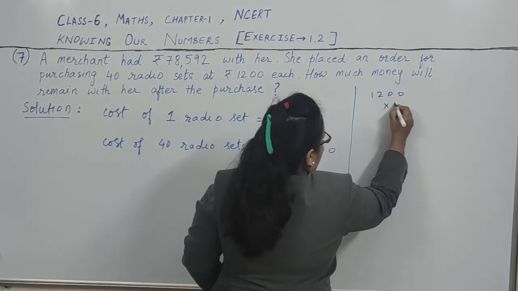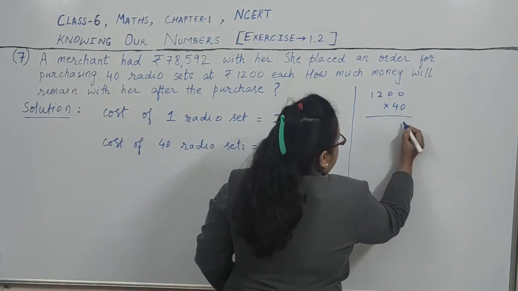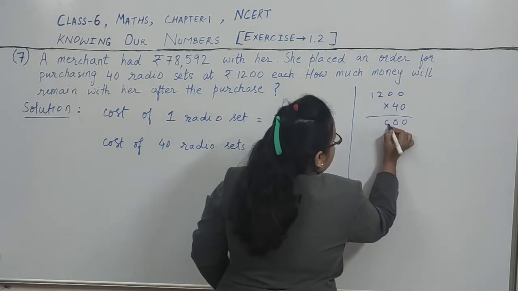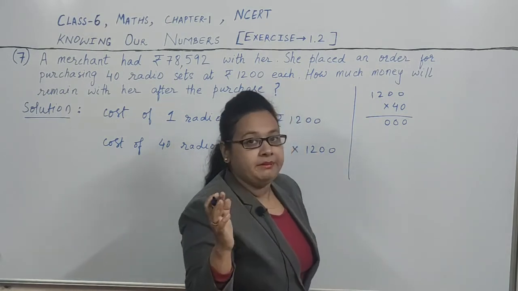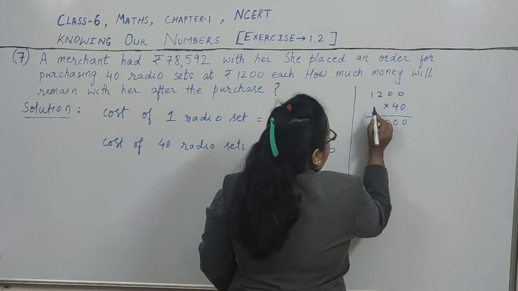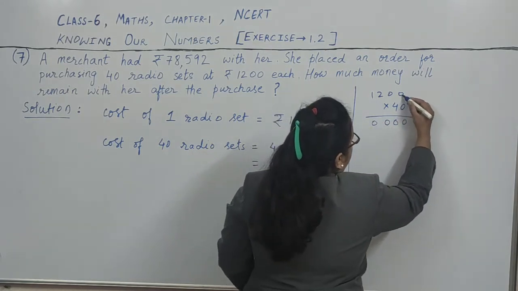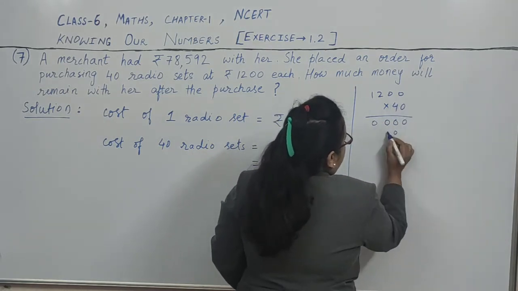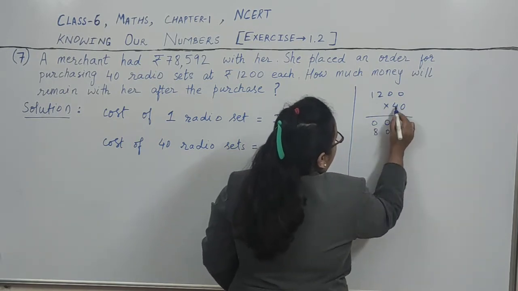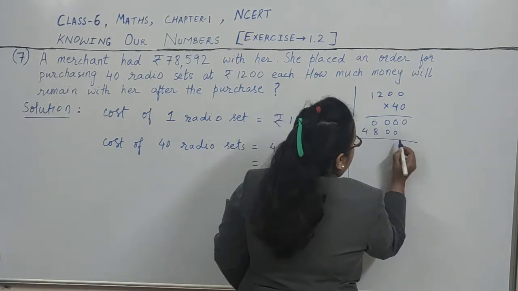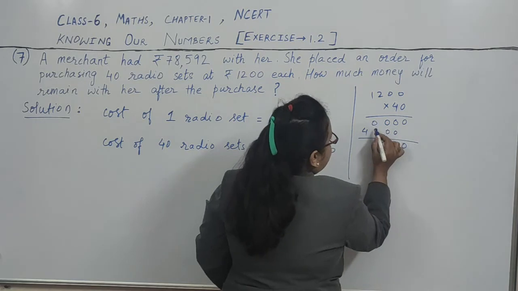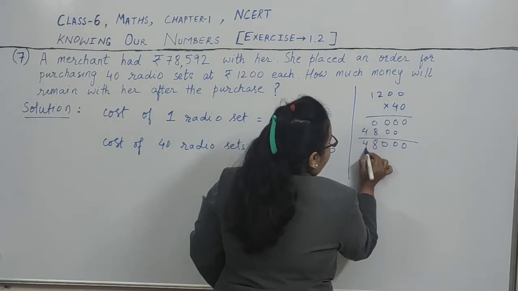1200 into 40. Okay, so 0 into 0 is 0, 0 into 0 is 0, 0 into 2 is 0, because 0 multiplied with any number is equal to 0. So 0 into 2 is 0, 0 into 1 is 0. Now 4 into 0 is 0, 4 into 0 is 0, 4 into 2 is 8, 4 into 1 is 4. So now we have to add: 0, 0, 0 plus 0 is 0, 0 plus 0 is 0, 0 plus 8 is 8 and this is 4.